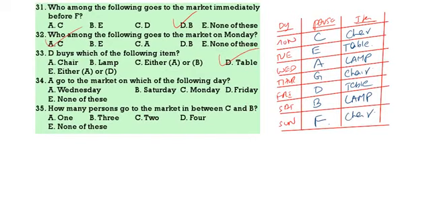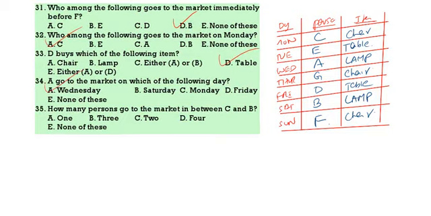That is on Wednesday. How many persons go to the market between C and B? Between C and B we are having 1, 2, 3, 4 persons. So 4 persons are there between C and B. So 4 is the correct answer. So with this we concluded the reasoning.